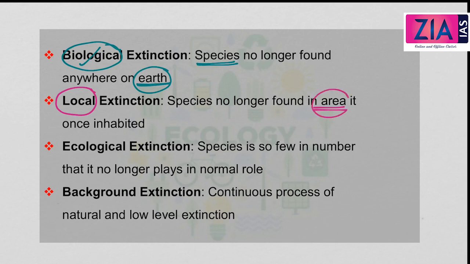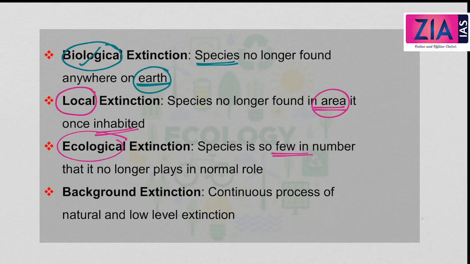From the term itself it's clear that in a local area or a particular area, where the species earlier inhabited or were earlier seen, now it's not seen, and this is called local extinction. Even though it is a serious concern, as compared to biological extinction it is less severe. Biological extinction means that the species is no longer found anywhere on the earth, which shows serious indications of climate change, biodiversity loss, and serious threat to human survival on this planet.